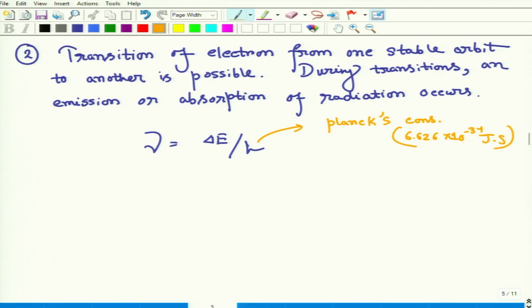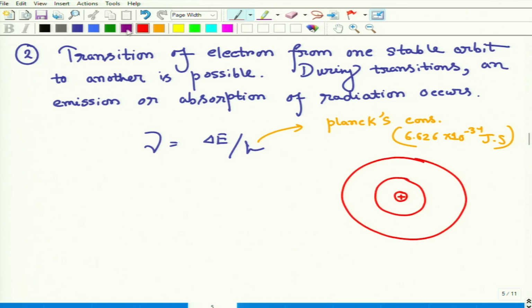So let's consider this is the nucleus, this is one orbit and this is another orbit. The electron was here, now it jumps to another orbit. Let's say the energy in this orbit is E1, here E2. To jump from one orbit to another, it must absorb some kind of energy, because this is excitation; the energy is increasing, so E2 is greater than E1. It requires some external energy, the excitation energy.